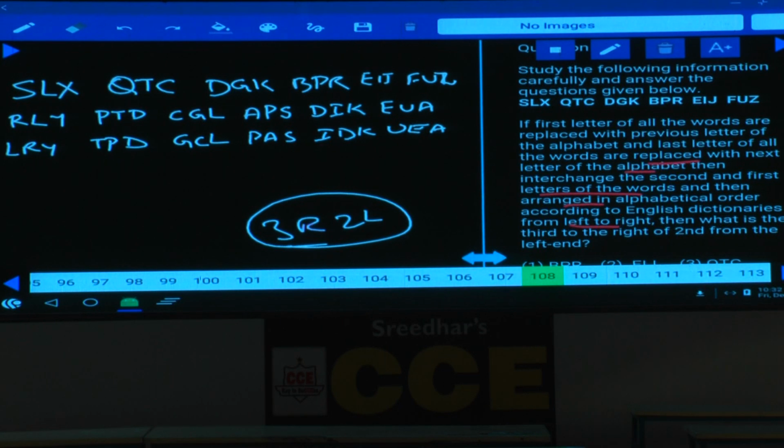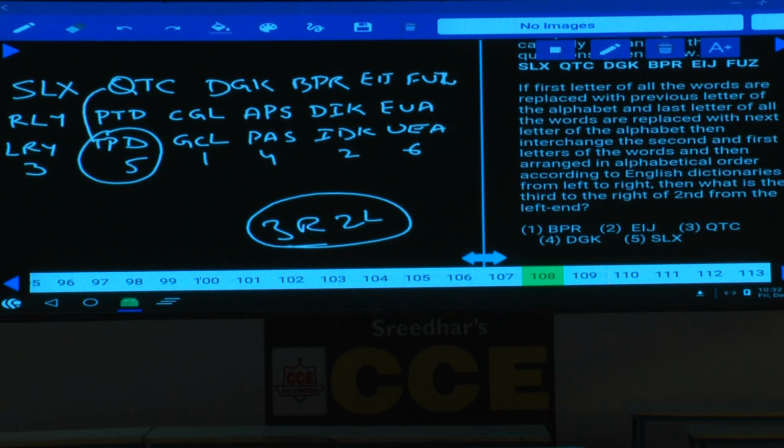Now if you arrange all these in alphabetical order, this is the first place, this is the second place, this is the third place, this is the fourth one, this is the fifth one, and this is the sixth one. What is the answer we are getting here? TPD. Now this TPD we are getting from QTC. Now this QTC given, choice 3 is the answer. Done with this? Now this is about question number 108, choice 3. Done? Next.